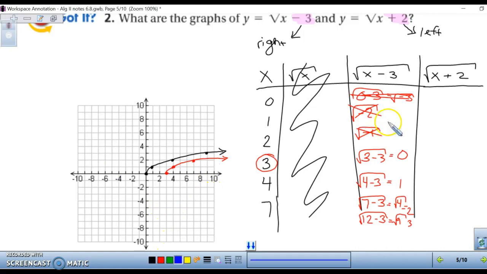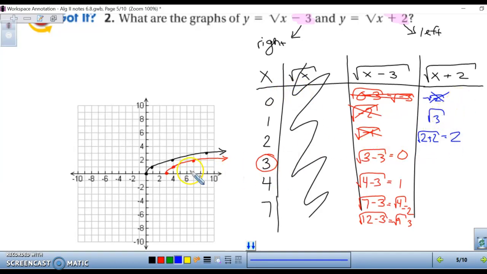All right, so let's do x plus 2. If we plug in 0, we have the square root of 0 plus 2, which is the square root of 2. I don't like that number because it's not one we can graph very easily. Square root of 3 isn't one we can graph. But if we did 2 plus 2, that's the square root of 4, which equals 2.